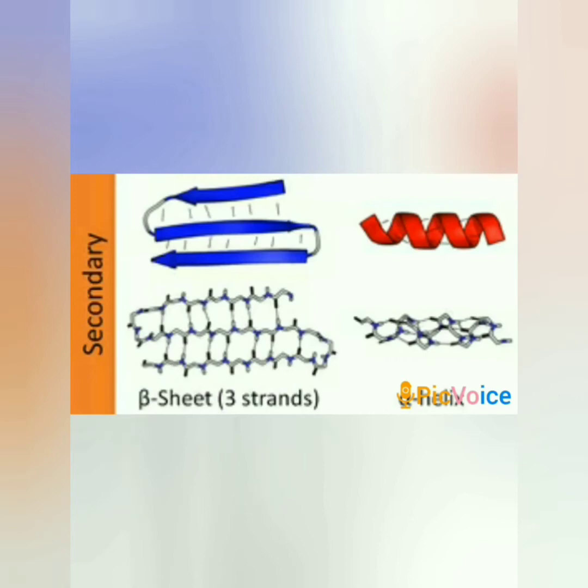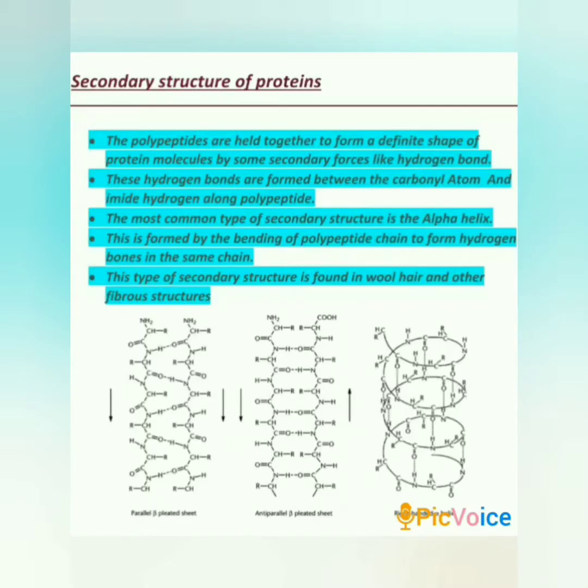Secondary structure of proteins. In the secondary structure of proteins, the polypeptides are held together to give rise to a definite shape of protein molecules. This is done by some secondary forces such as hydrogen bonds. The hydrogen bonds are formed between the carbonyl oxygen atom and imide hydrogen along the polypeptide. The most common type of secondary structure is the alpha helix or alpha structure. This is formed by the bending of the polypeptide chain to form hydrogen bonds in the same chain.